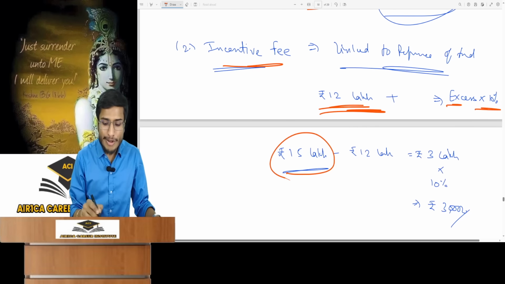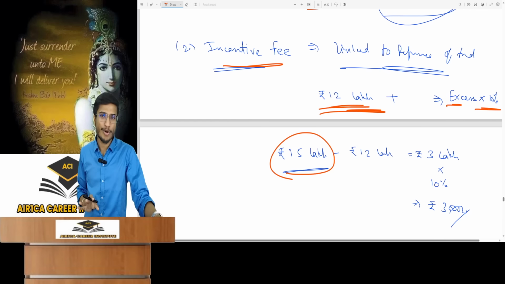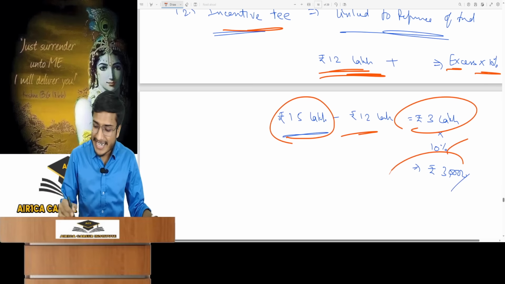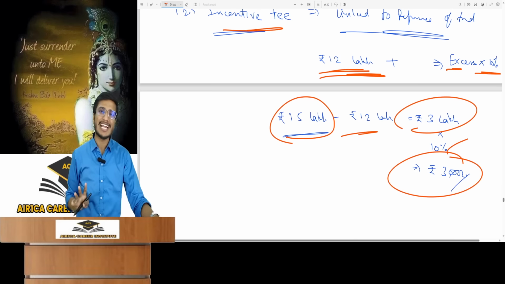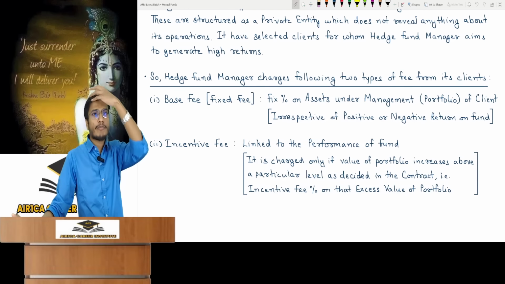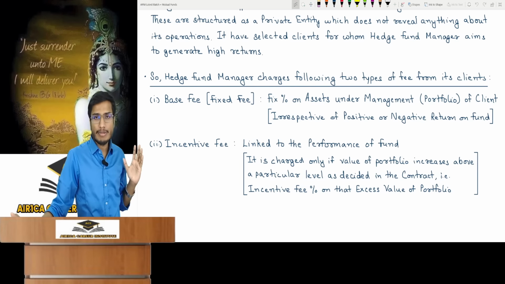So suppose the value of his portfolio reached 15 lakh. I worked in the market in such a way that his portfolio reached 15 lakh. It exceeded 12 lakh by 3 lakh. And then 10% of that 3 lakh will be collected as a 30,000 incentive fee. This means this is a condition based or performance based fee. So if it performs well according to the condition decided in the contract, then this fee will be received, otherwise it won't.